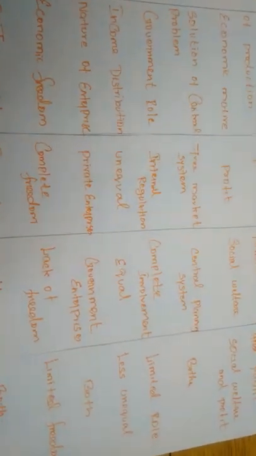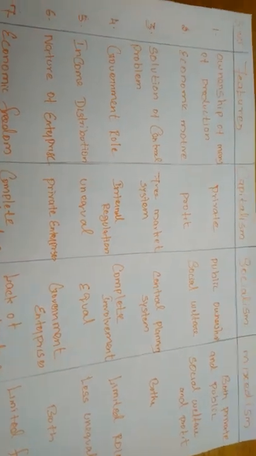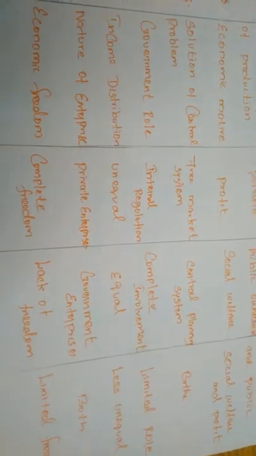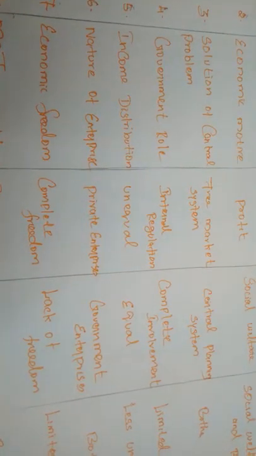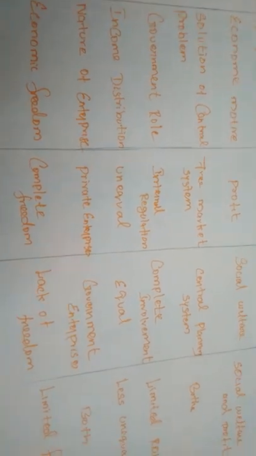But in socialism, economic freedom will be very low, because most of the power is in the hands of the government, so there is little economic freedom to select productions and means of production.